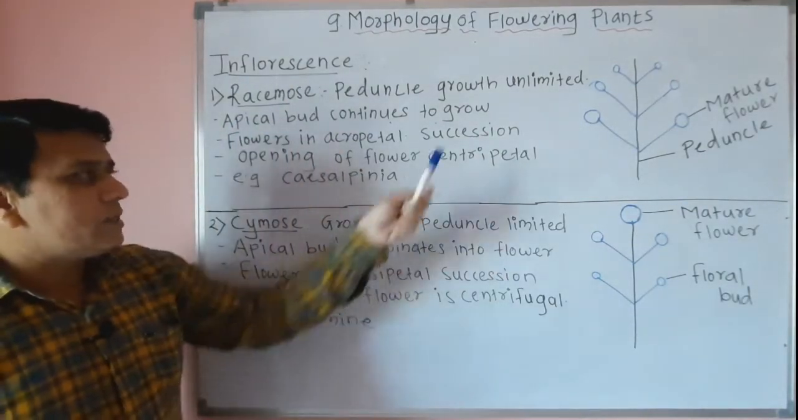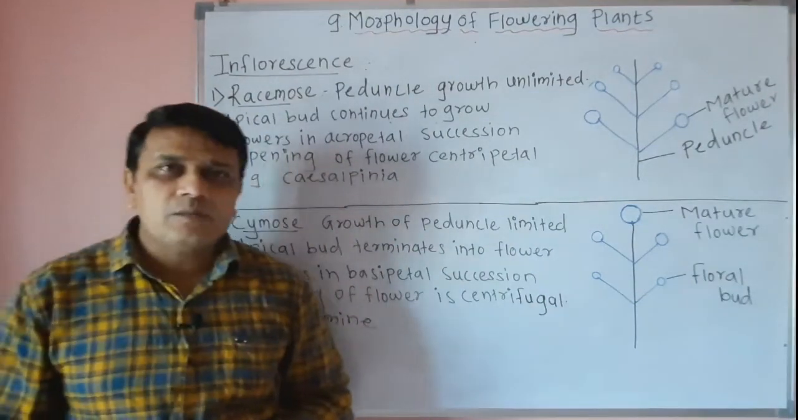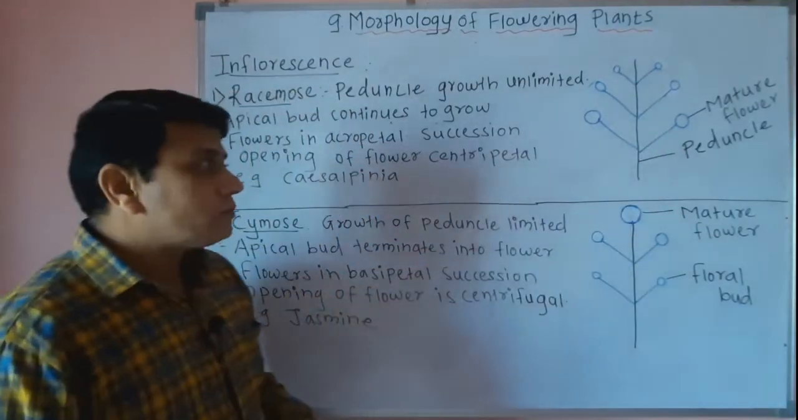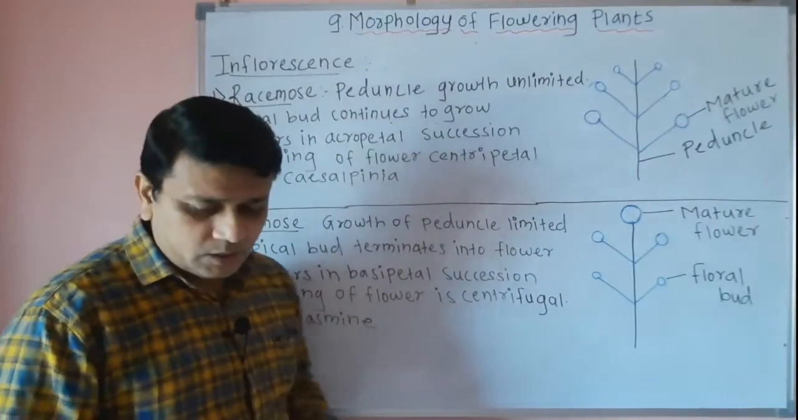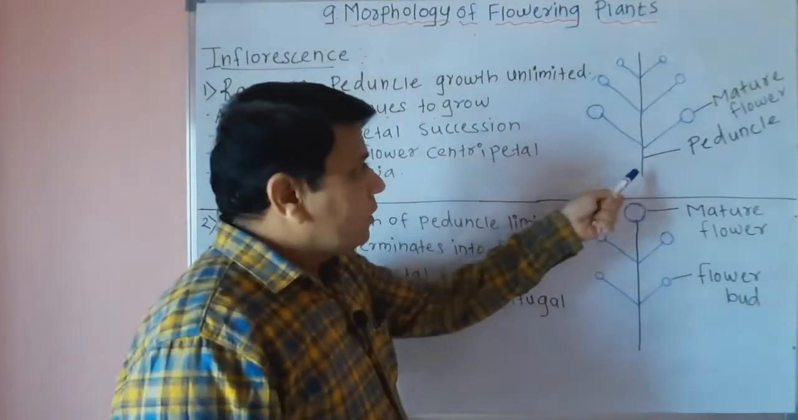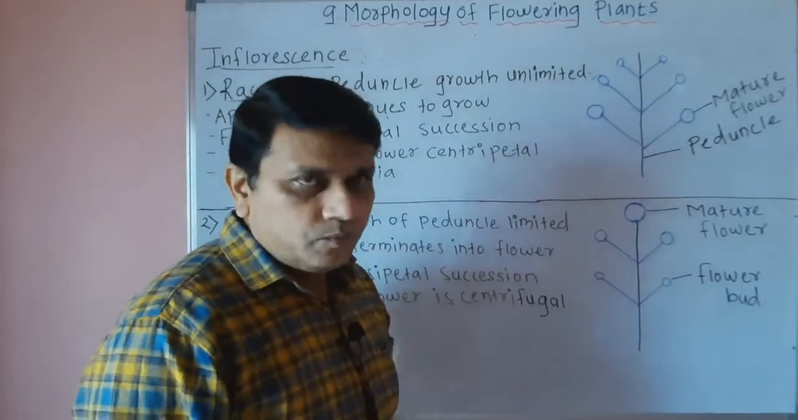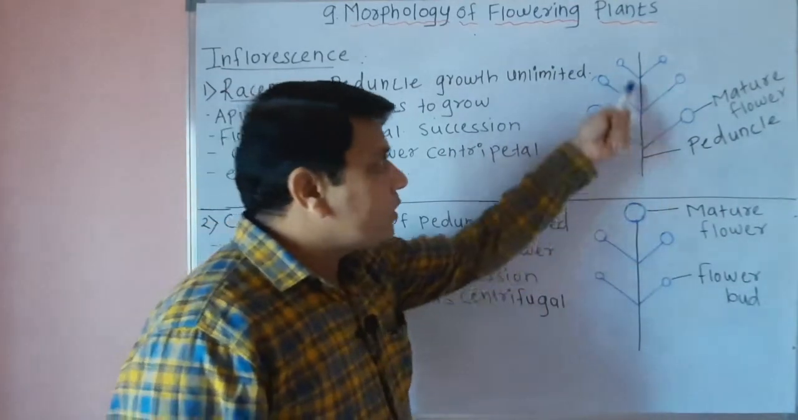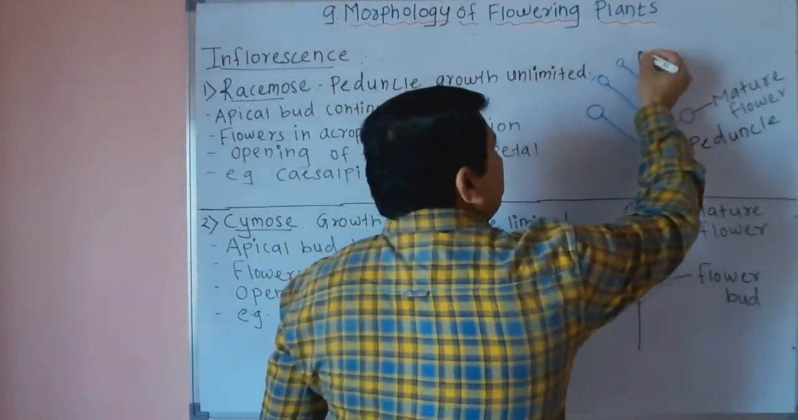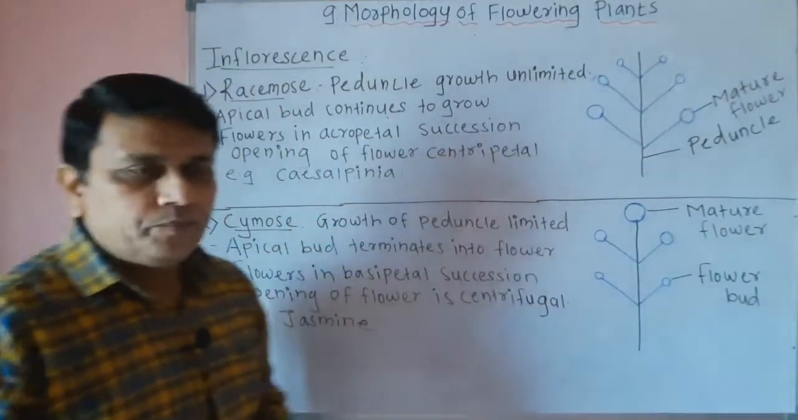Now here we can see the two types of inflorescence. The first one is racemose inflorescence. So in this diagram we can see the racemose inflorescence. Now in racemose inflorescence, the peduncle continues to grow and its growth is unlimited. Then it shows the presence of an apical bud and this apical bud continues to grow.